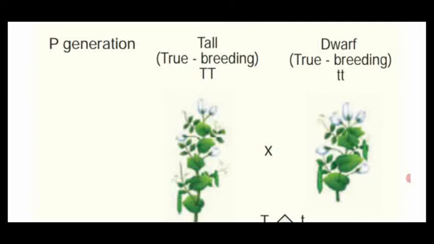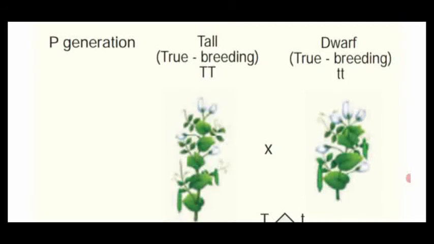So each gene which determines the height of a plant has two contrasting or alternate forms, T and t.